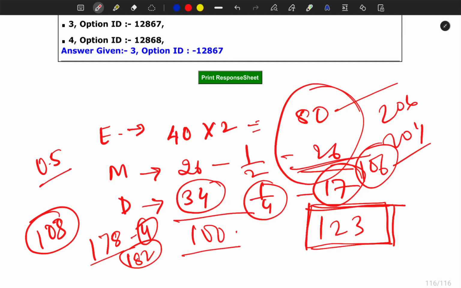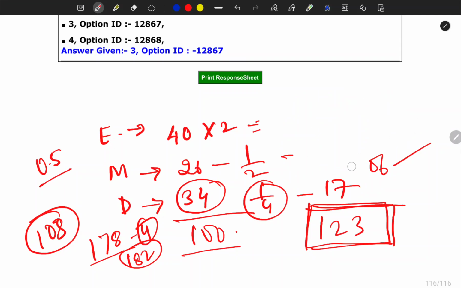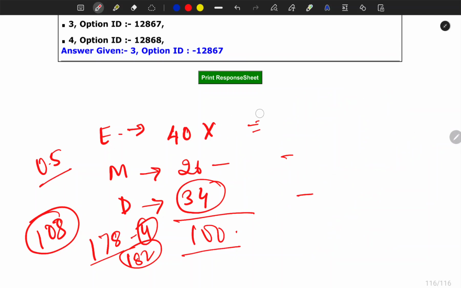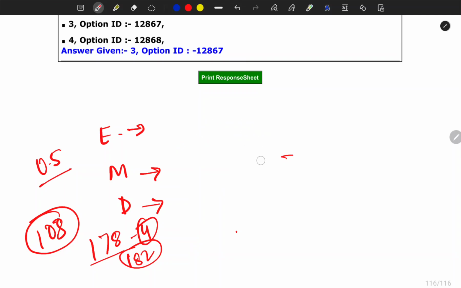Okay, and the key takeaways from this paper are that around 15 questions were based on chronology, or more than 15. Okay, let me just tell you one by one. So 15 plus questions were from chronology, more than 12 questions were from literature, and lesser known facts are important. Archaeological sites are important, revise features of architecture, especially the regional architectures, and also I'll talk about some tips and tricks. Okay, if there is a very little known fact, mark all or the maximum possible options.